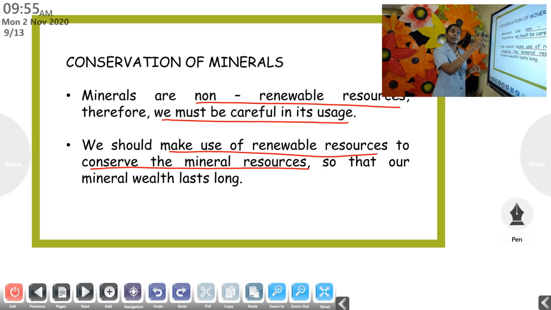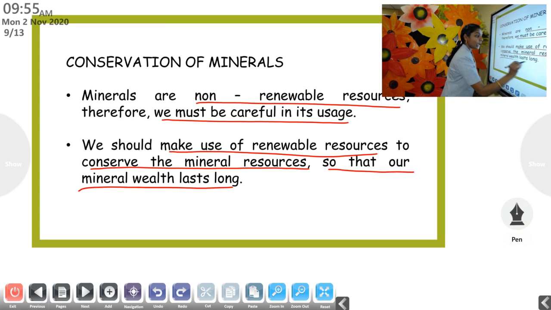By using renewable resources, once it's used, we can use it again and again. If we are using that kind of resources, we will be depending very little on the non-renewable. So it will be conserved, it will be kept there, it will be stored. So we should make use of renewable resources to conserve the mineral resources so that our mineral wealth lasts long.